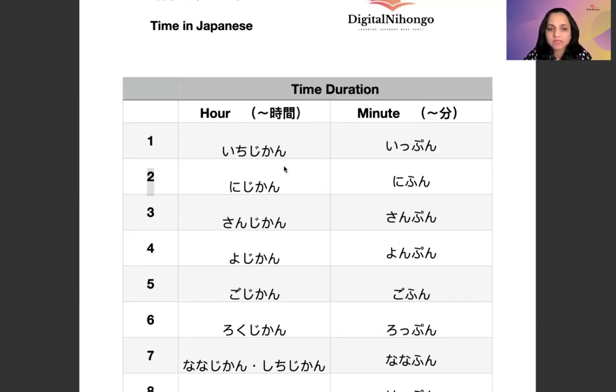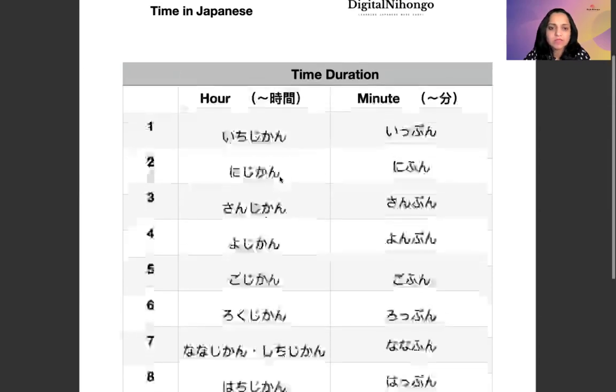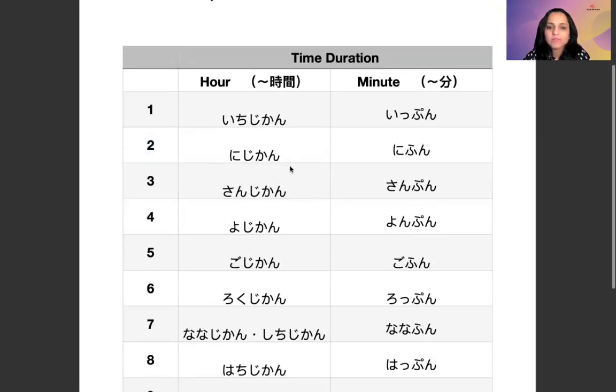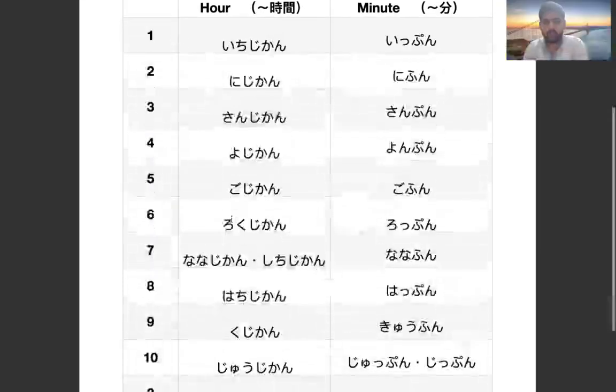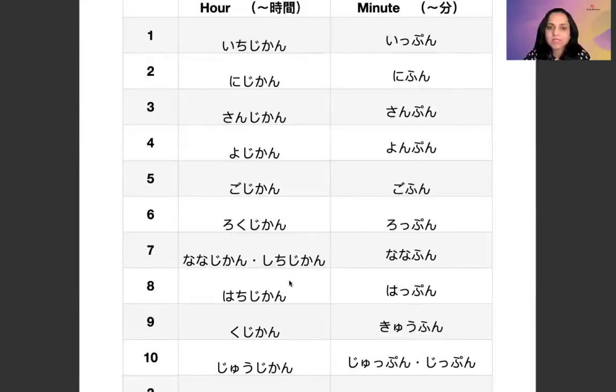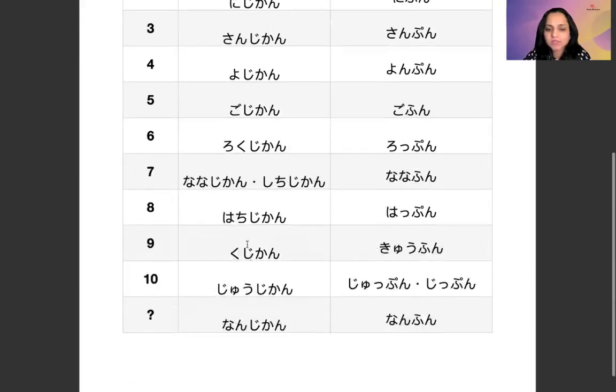Now, ichijikan. If you are adding a number with the word jikan, that is 1 hour. 2 hours will be nijikan. 3 hours will be sanjikan. 4 hours yojikan. 5 hours gojikan. Like that, rokujikan, nanajikan or shichijikan, hachijikan, kujikan, jujikan, nanjikan.